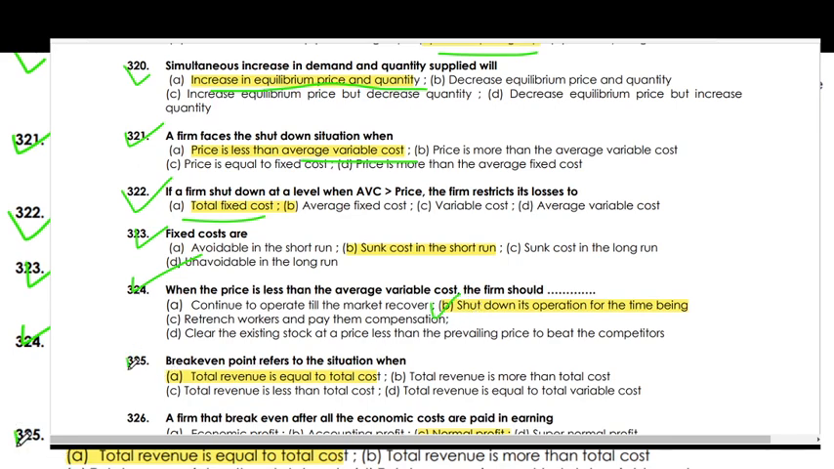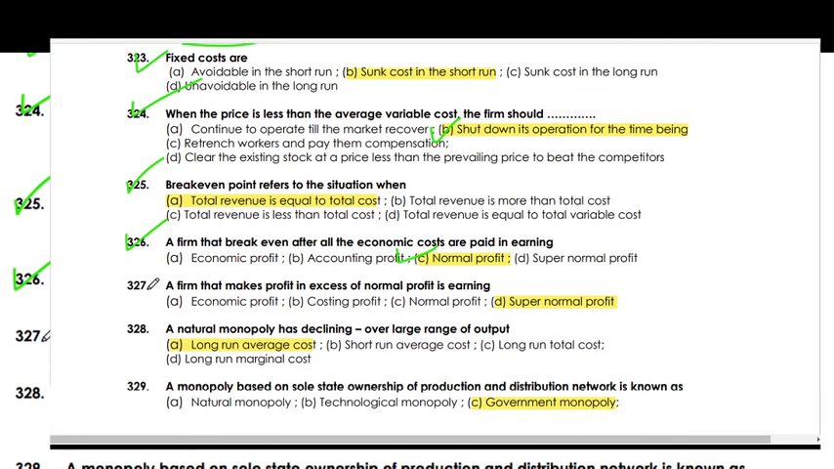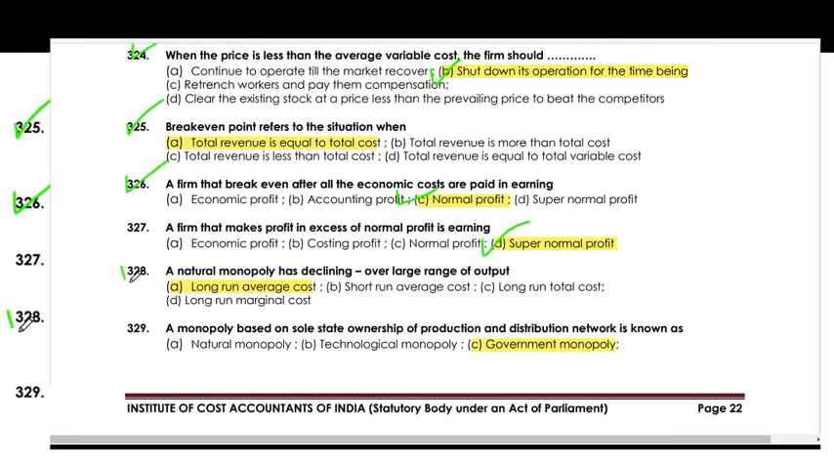Break-even point refers to the situation when total revenue equals total cost. A firm that breaks even after all economic costs are paid is earning normal profit. A firm that makes profit in excess of normal profit is earning a super normal profit.